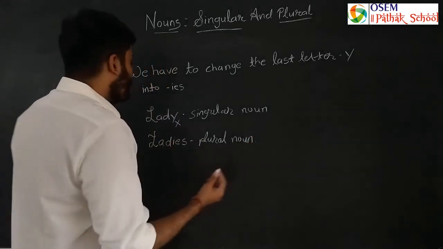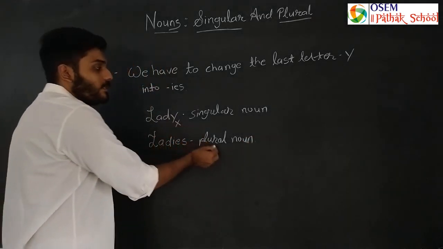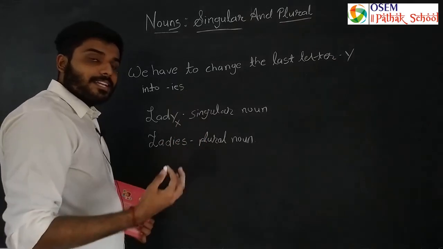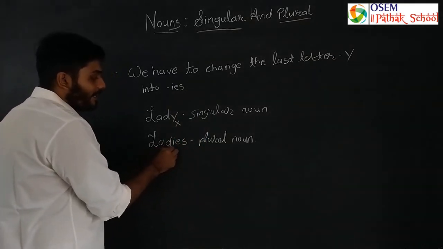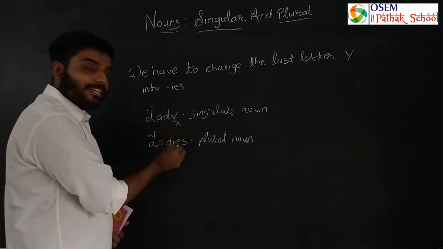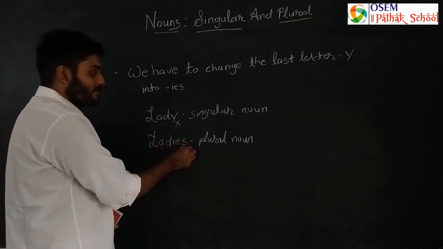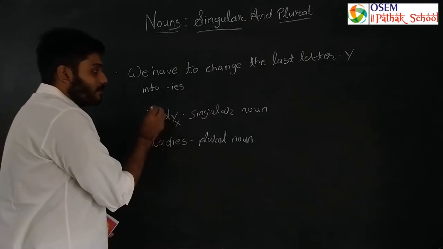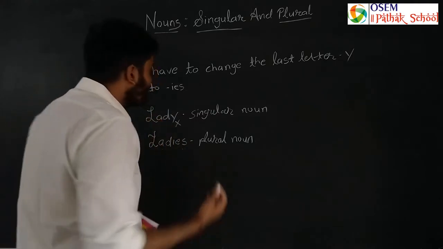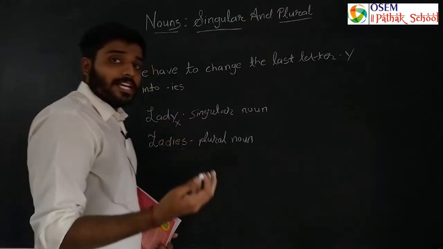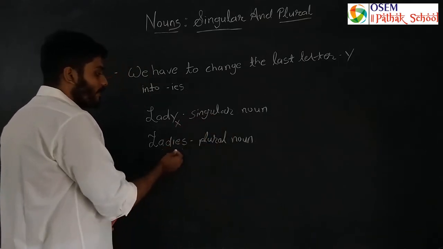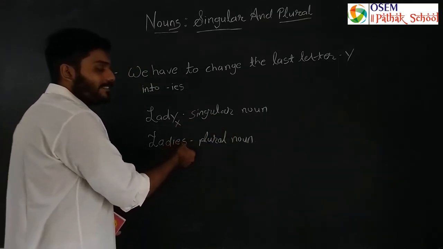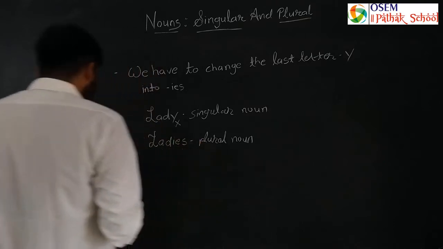We removed Y to change it into a plural noun and added I E S. In this word, L A D, we removed Y and added I E S. So the singular noun of this word is lady, and the plural noun of this word is ladies. So we add I E S and remove Y.